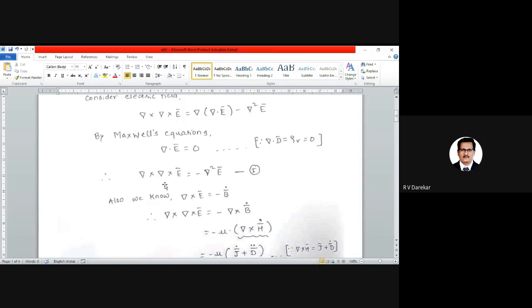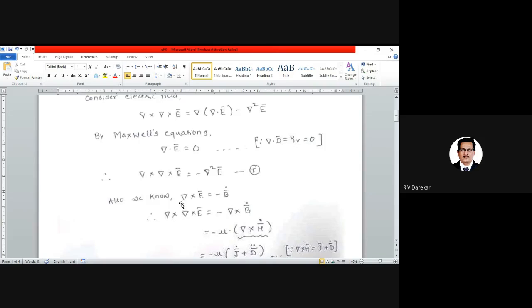The equation 1 is del cross e bar is equal to minus del square e bar. Let us call this equation number 1. Keeping it aside, once again from the Maxwell's equation we can write del cross e bar is equal to minus